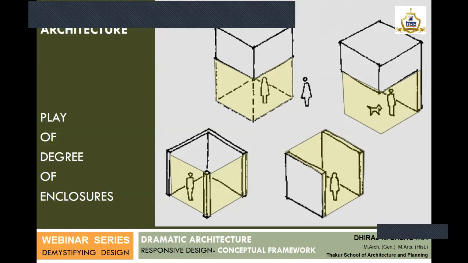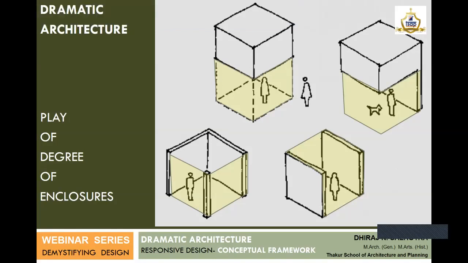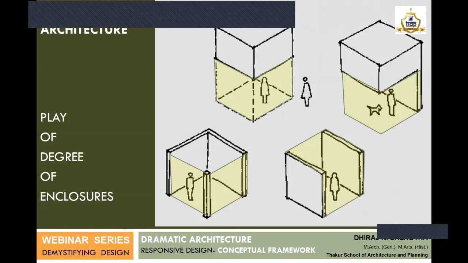Understanding of degree of enclosure is a very matured subject. Even an umbrella creates a degree of enclosure. Addition of a column in a space creates a degree of enclosure. I've got some reference books which will come at the end. If you can go through them to have a deeper understanding of how enclosures are created. Not necessarily always a four wall is required. Only addition of a column or addition of an overhead plane does the job to create the necessary hierarchy.